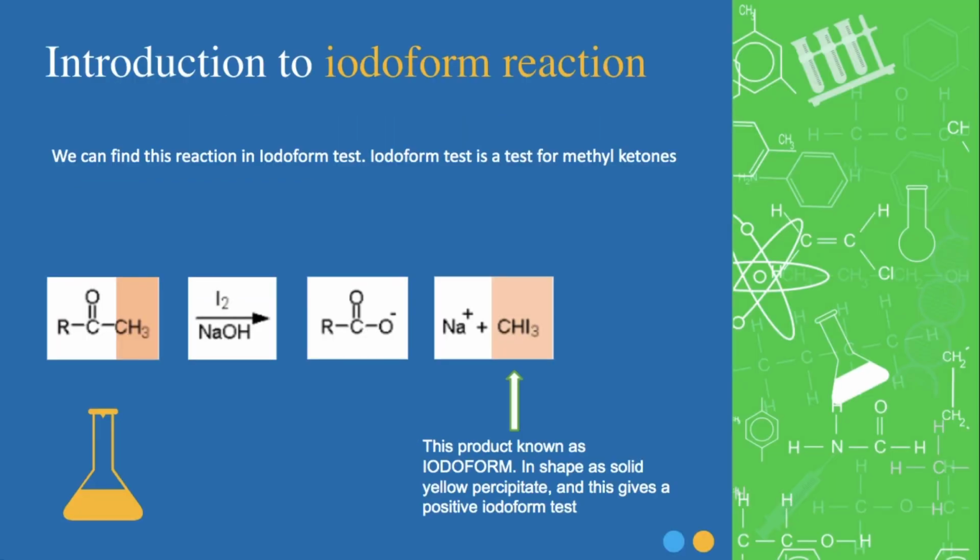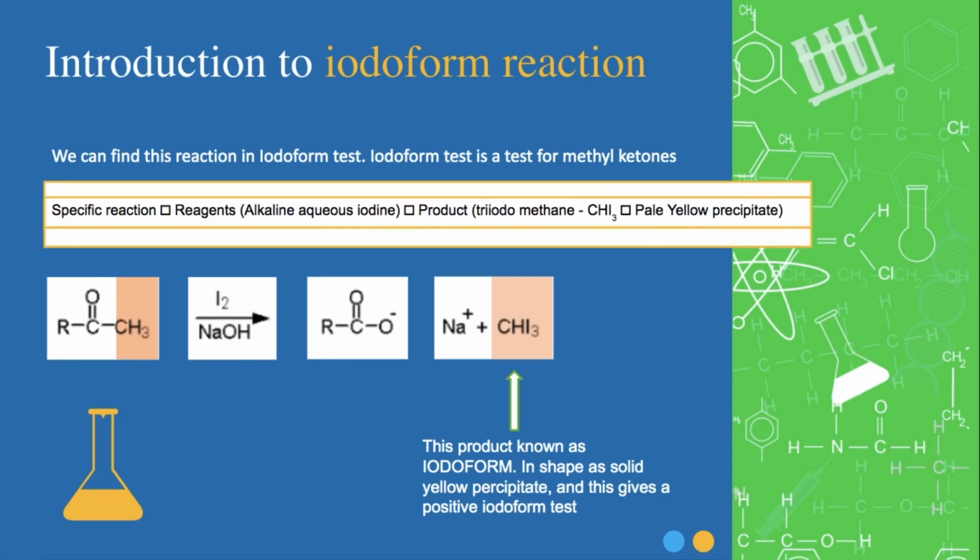Introduction to the iodoform reaction. We can find this reaction in the iodoform test. The iodoform test is a test for methyl ketones. So if you have a ketone that has a methyl group, it's going to give a positive iodoform test, which is basically a mixture of iodine and hydroxide.